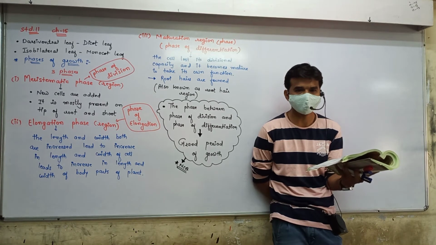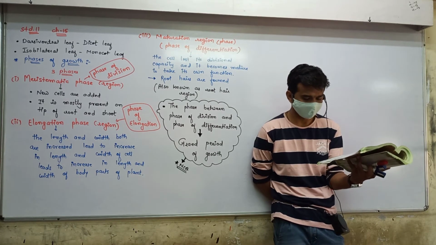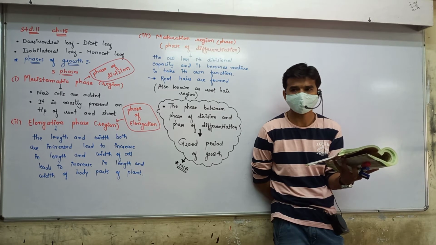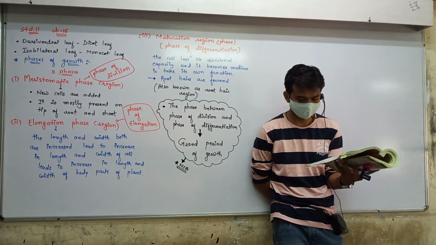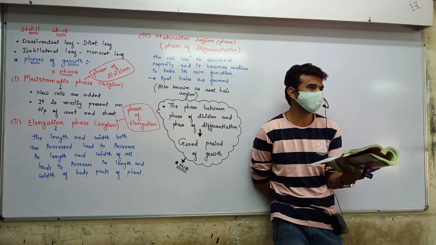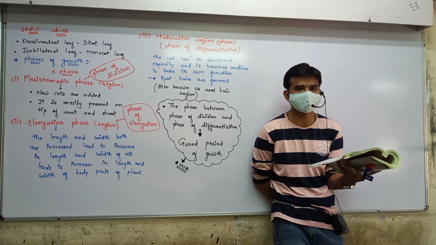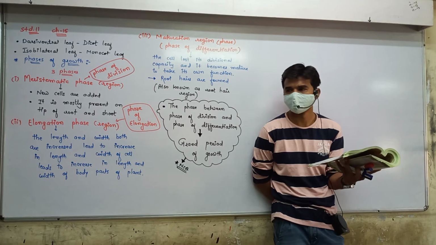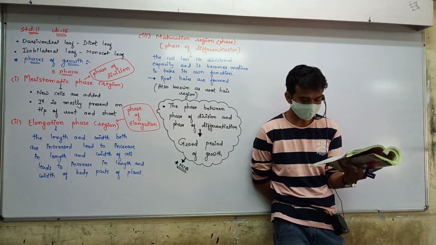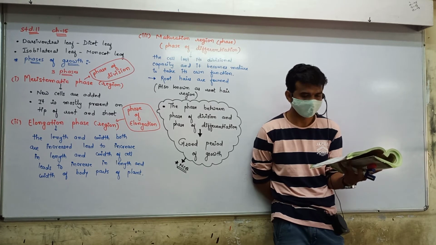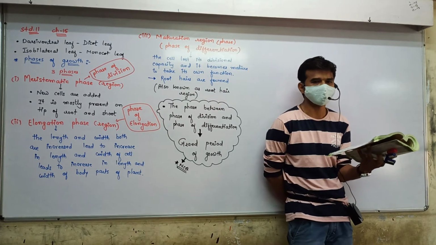In the diagram, you see that regions A as well as B are the meristematic region. C and D are known as the elongation region. And E, F and G are known as the maturation region.